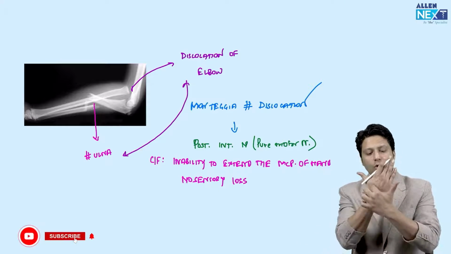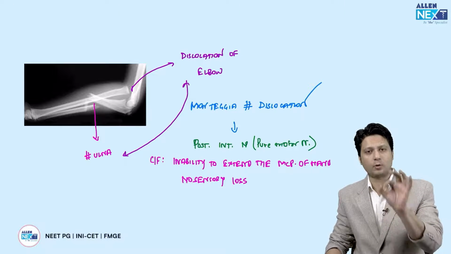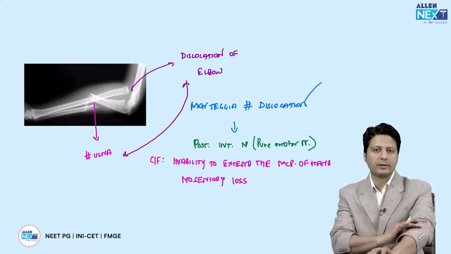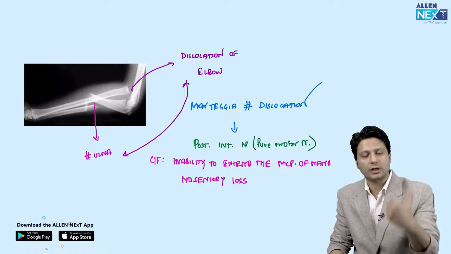So there is going to be no loss of sensation over the first dorsal web space of the hand, which you get in the radial nerve majority of the times. Right? So this is how the question could be structured for posterior interosseous.